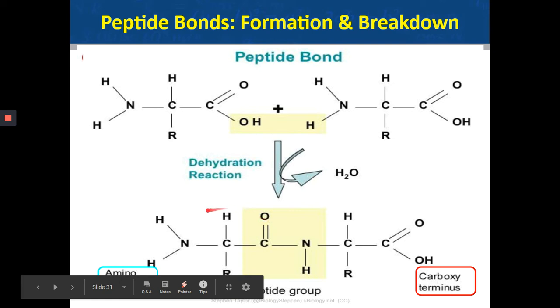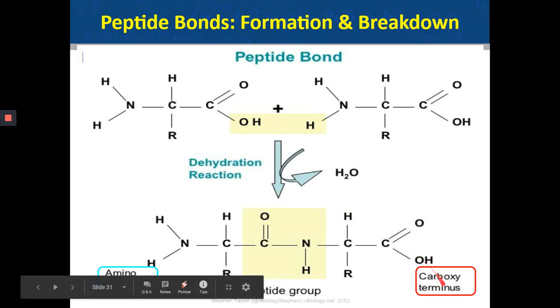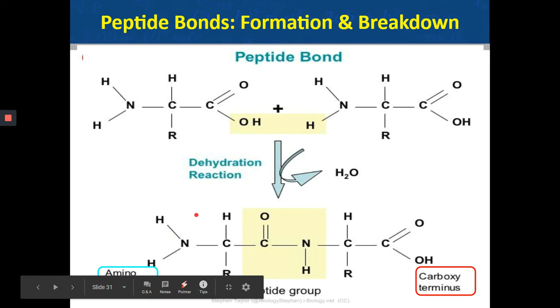Now look at what we were talking about, the amino terminus and the carboxy terminus. Every time a linear chain of polypeptide is formed, both ends will have the two functional groups. Either there will be an amino group here and a carboxyl terminus here, or sometimes the other way around in 3D space.